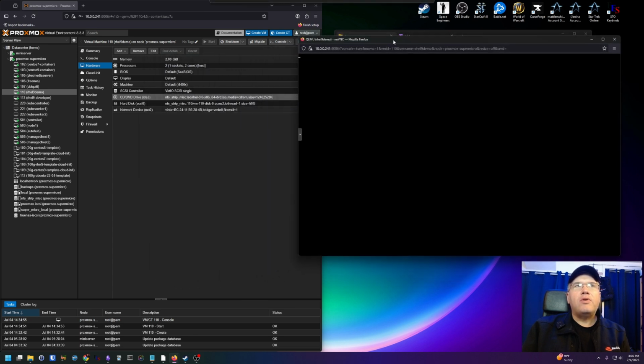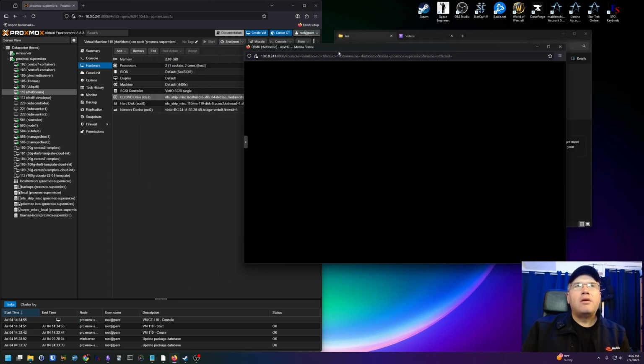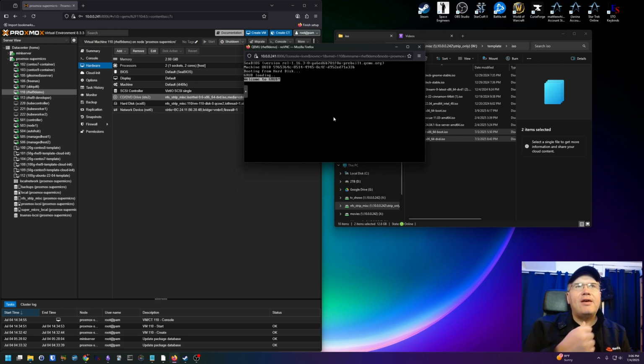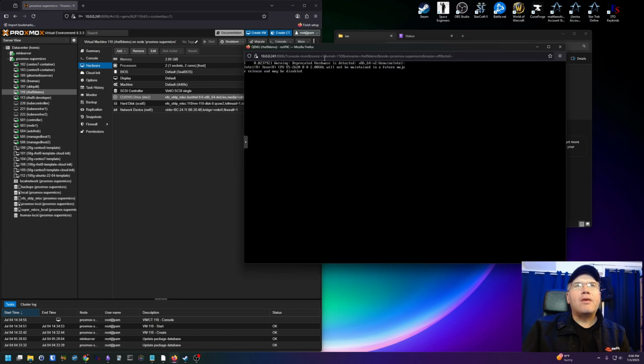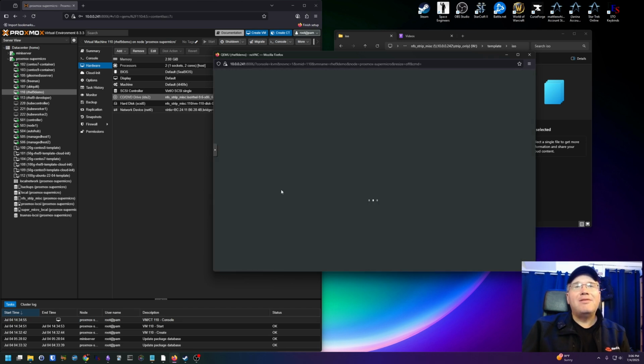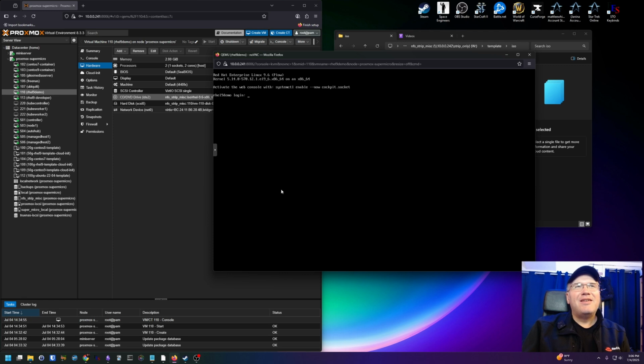Now, while that's rebooting, give it some time. I like to remove the DVD ISO. We'll wait here. I want to show you everything that's on the screen. As you can see, I have old hardware. All right. We have restarted. So we're going to log in with our root credentials that we set up at installation.